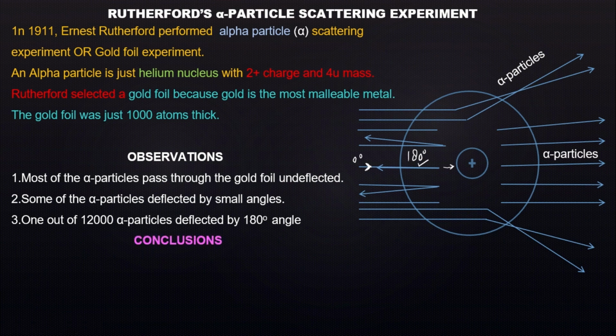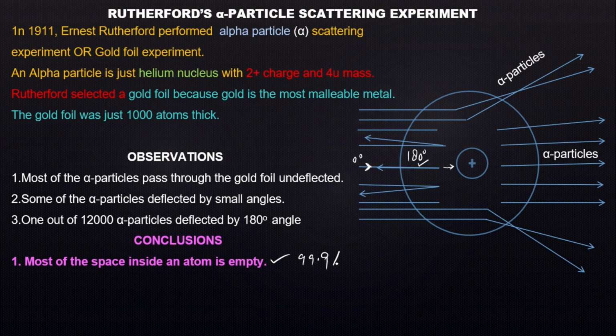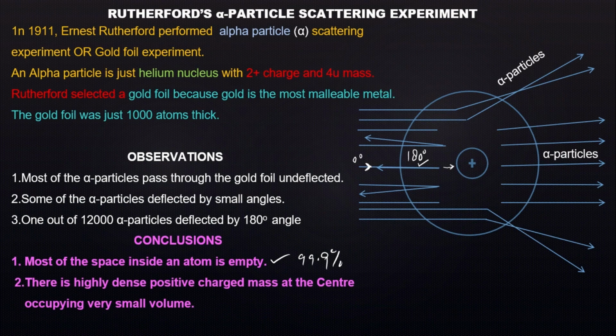Now, some conclusions drawn from these observations. The first conclusion is that most of the space inside an atom is empty, about 99.9%. Nothing is there. Second, there is a highly dense positively charged mass at the center, occupying a very small volume.